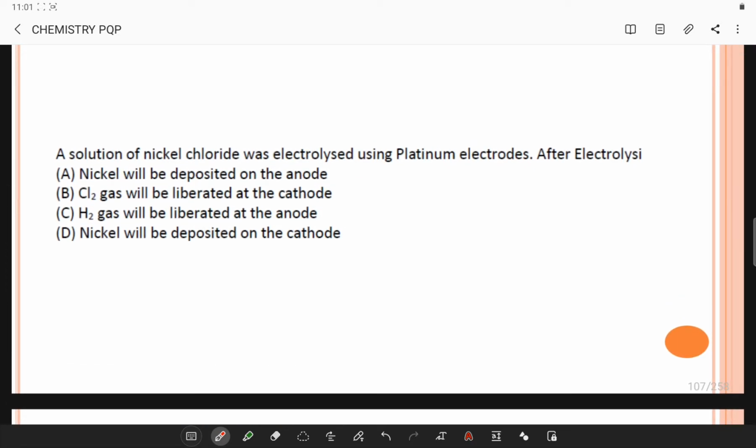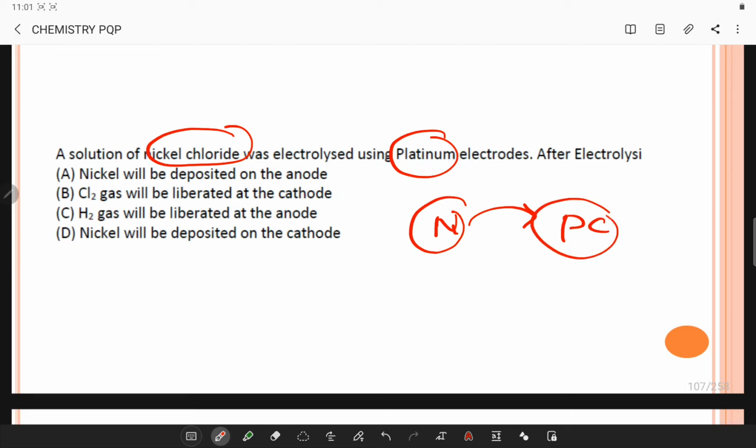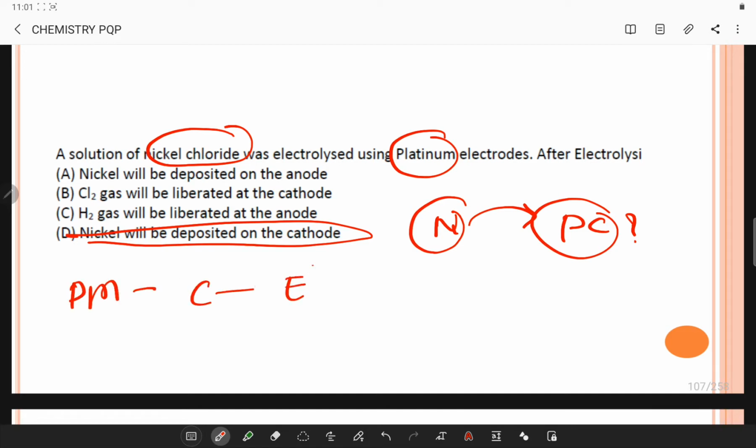A solution of nickel chloride was electrolyzed using platinum electrodes. After electrolysis, what will happen? Basically nickel will be deposited on the platinum cathode. Now what is the reason? This is the answer: pure metal deposits at the cathode during electrolysis. This is the main reason.